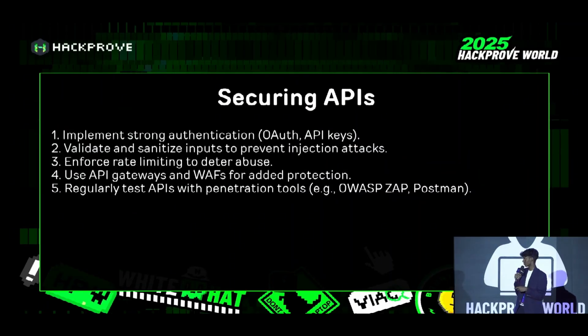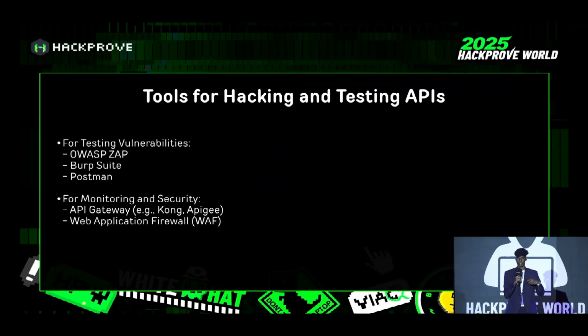So here is how we can secure APIs. Implement strong authentication like OAuth and API keys, with a token in the request, and validate and sanitize inputs to prevent injection types of attacks. Enforce rate limits that cannot be bypassed by an attacker, and use API gateways and WAFs like Cloudflare to prevent such attacks. Use regular API testing with penetration testing tools. The common tools we use are OWASP ZAP, Burp Suite, and Postman. For monitoring and security, the API gateways are Kong and WAFs.